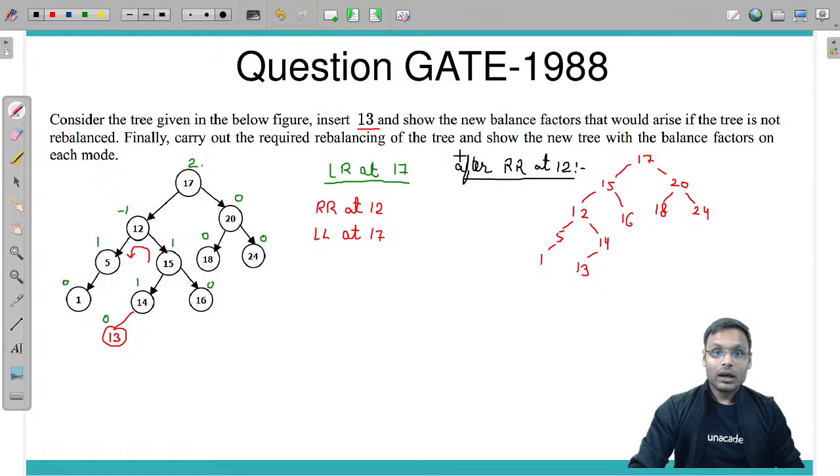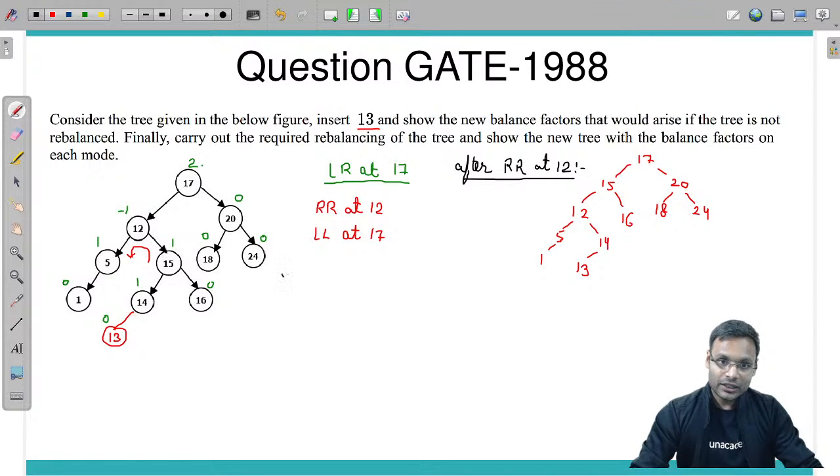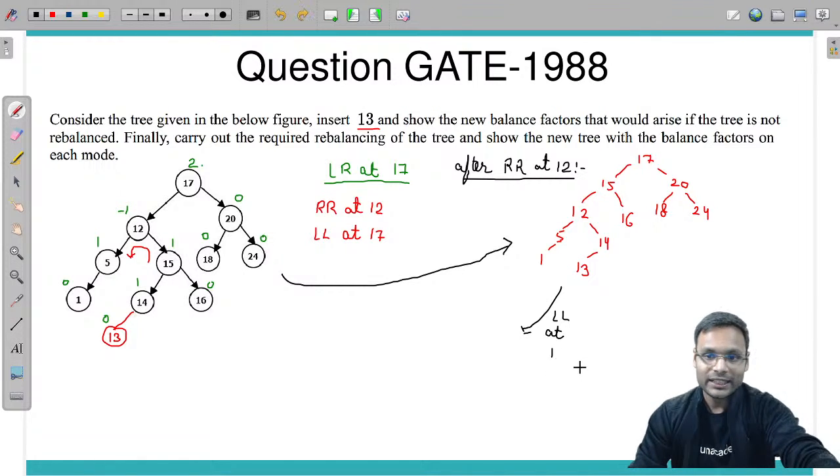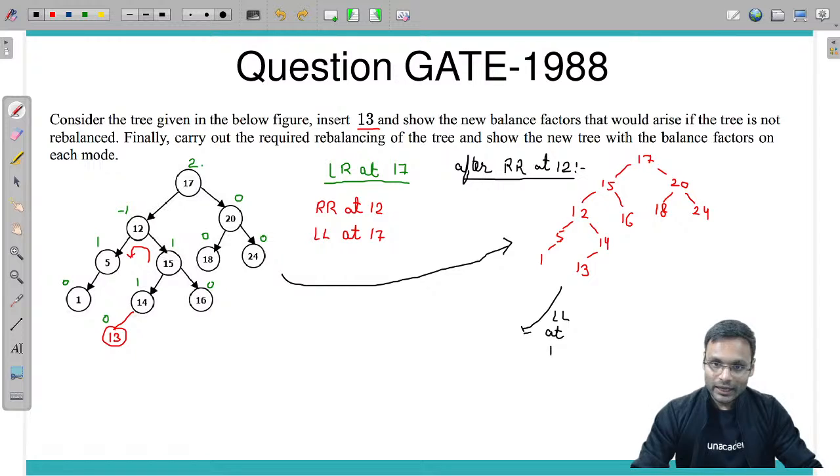Now you need to perform LL. So here you have performed RR at 12. Now you need to perform LL at which node? LL at 12 means LL at 17, the imbalanced node. Through this, rotate the tree to the right side.